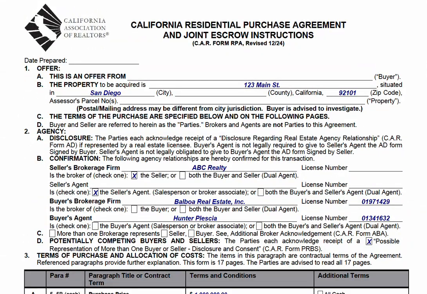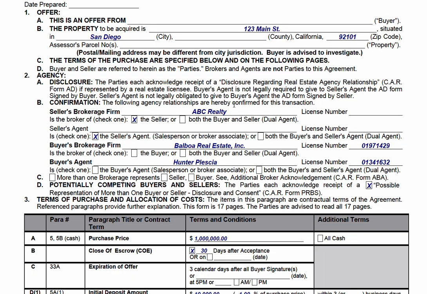And here we are at the start of the purchase agreement. Now I'm going to go through it very quickly. If you have a question about something, leave a comment. We put the date that we're drafting this form here, the buyer or buyers' names if there are multiple, the property address, the assessor's parcel number, which is the tax ID for real estate found on a property tax bill, on the MLS, through tax records, ask the seller, look on the county assessor's website. If you really can't find it, leave it blank.